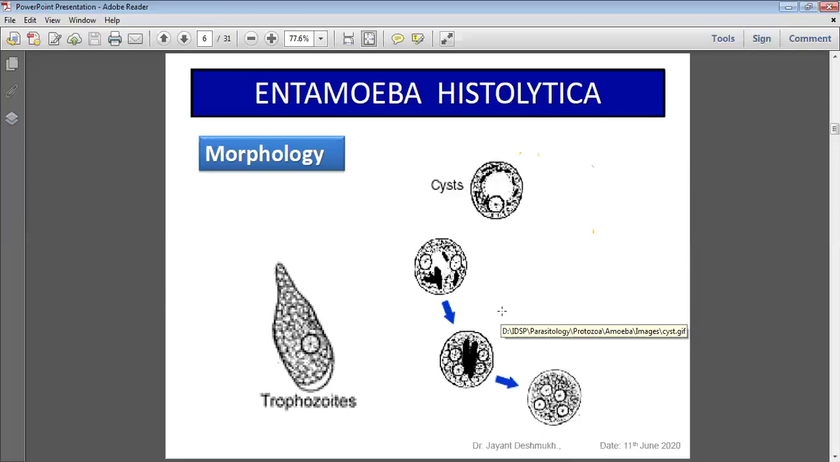The uninucleated cyst and trophozoite are non-infective. If there is contamination of food and ingestion, they are not able to set up the infection in the new host. Only the quadrinucleated cyst, when ingested by another person, is able to transmit the infection to the new host. So this is the structure, the size, the shape, and the different parts of the parasitic form.